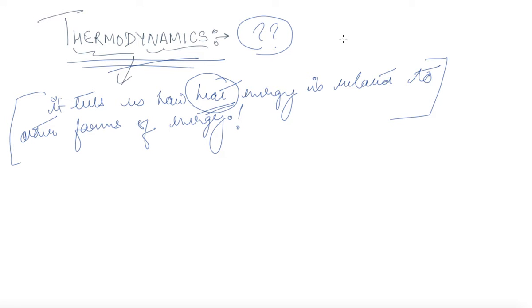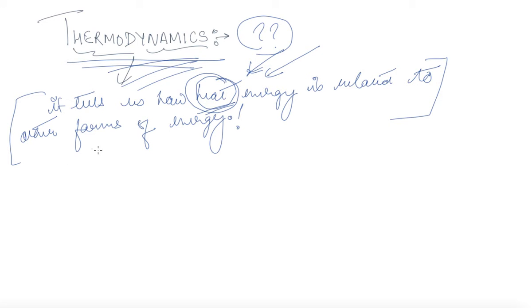Now we know that energies can be converted from one form to another, but they can never be destroyed. So all types of energy that are present in the universe can be related to heat energy. So if we understand energy in terms of heat, then we are basically dealing with thermodynamics.